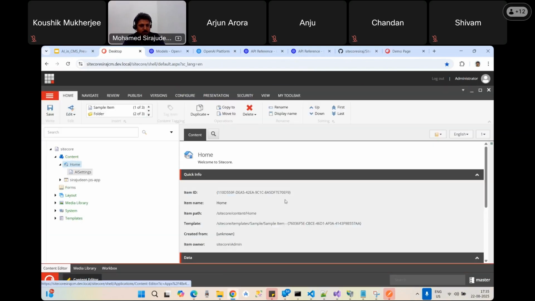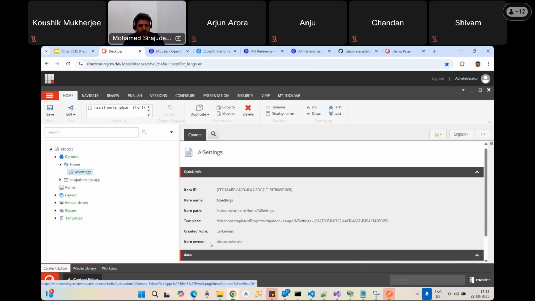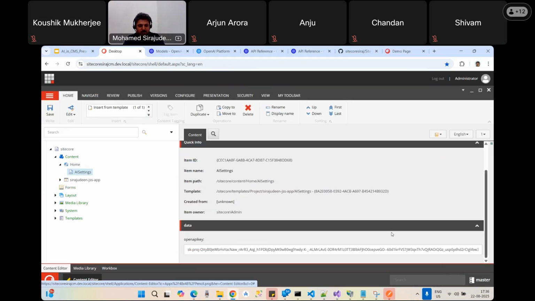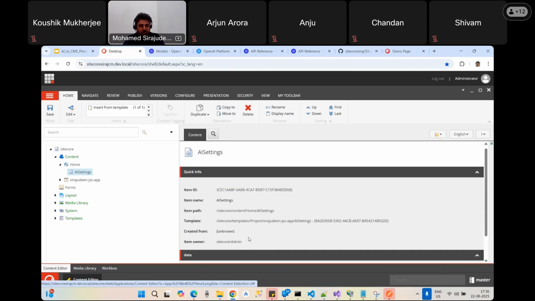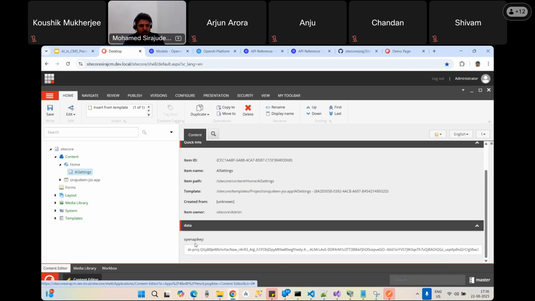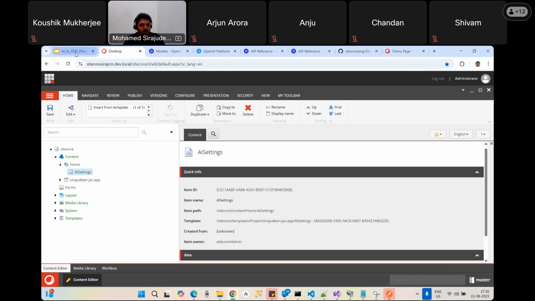Yeah. In these AI settings, I have this API key. This is confidential, so it may not work for you. It is very confidential, and we should not share this globally. I have set this OpenAI API key here in the AI settings.